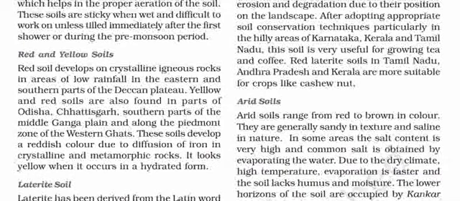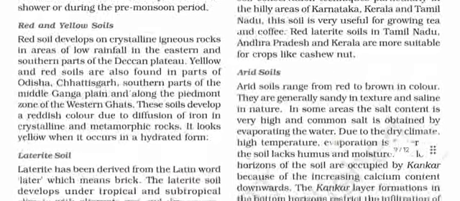Red soil develops on crystalline igneous rocks in areas of low rainfall in the eastern and southern parts of the Deccan Plateau. Yellow and red soils are also found in parts of Odisha, Chhattisgarh, southern parts of the Middle Ganga plain, and along the Piedmont zone of Western Ghats. These soils develop a reddish color due to diffusion of iron in crystalline and metamorphic rocks. It looks yellow when it occurs in a hydrated form.